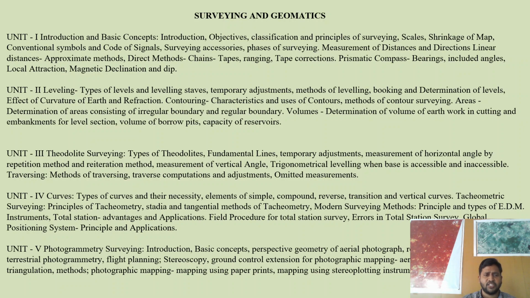So in the first unit and second unit, what you are taking is linear measurements and angular measurements. But with the theodolite, we can take horizontal angles as well as vertical angles. So this instrument is useful for calculating the height of a tower or the height of a building.